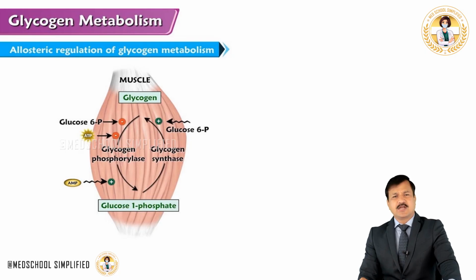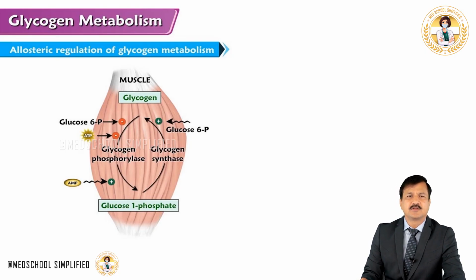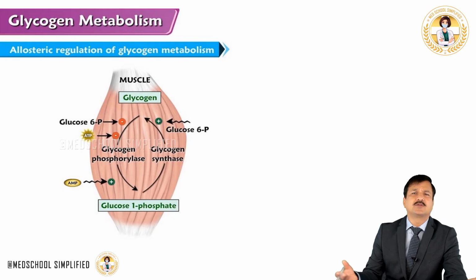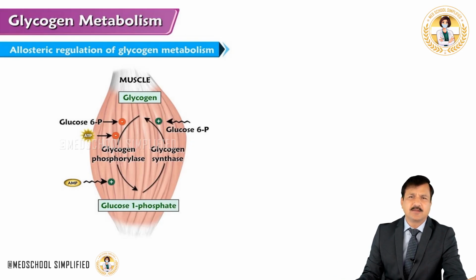So understand it much better using the figure, and also kind of revision with what I have explained you in the previous slide. Now the glycogen synthase is positively modulated by glucose 6-phosphate. Same glucose 6-phosphate will have a negative effect on glycogen phosphorylase. So antagonistic pathways are simultaneously controlled, and the ATP will have a negative effect on glycogen phosphorylase in the skeletal muscle. Plenty of ATP means why to break glycogen, right? So that's why ATP will have a negative effect on glycogen phosphorylase.